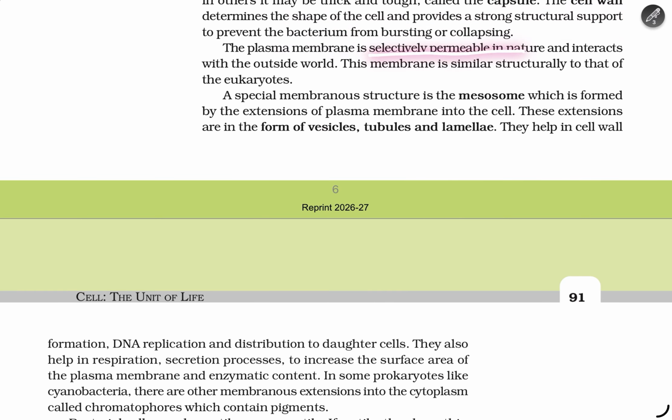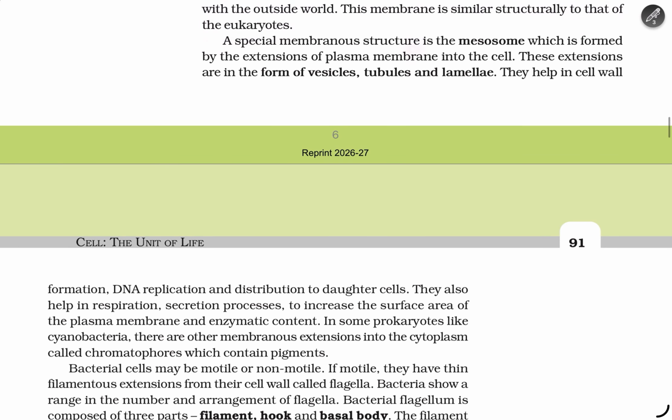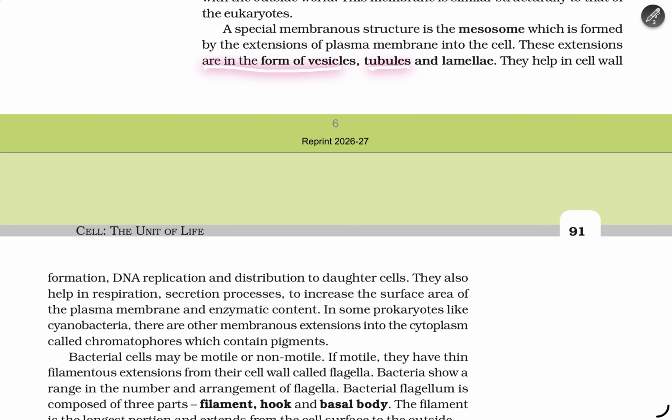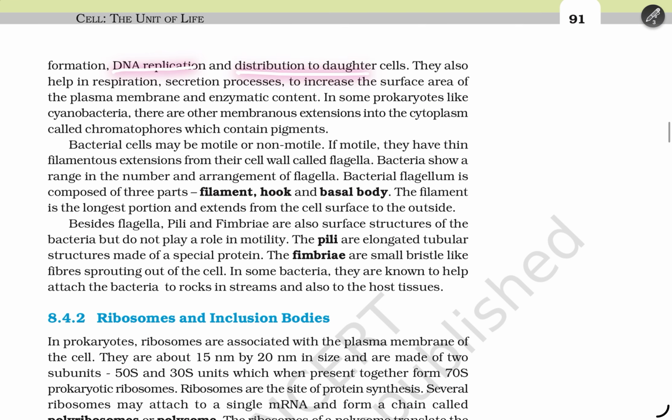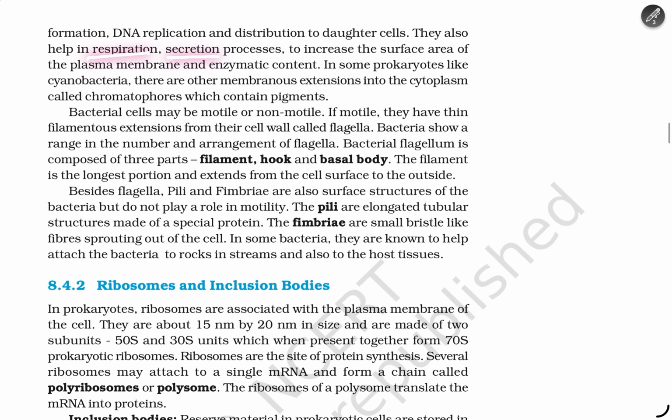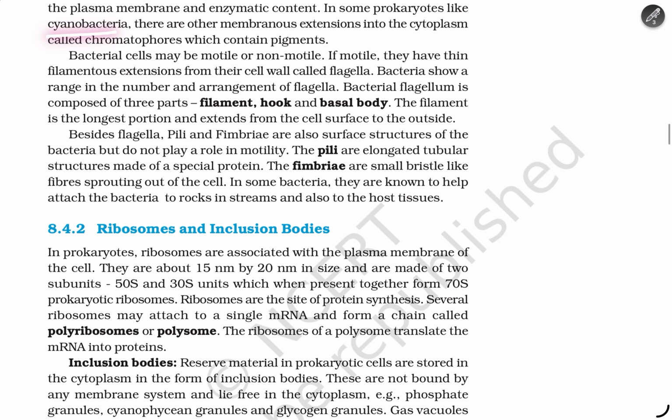The plasma membrane is selectively permeable in nature and interacts with the outside world. The membrane is structurally similar to that of a eukaryote. A special membrane structure is the mesosome, which is formed by an extension of the plasma membrane into the cell. The extensions are in the form of vesicles, tubules, and lamellae. They help in cell wall formation, DNA replication, and distribution to the daughter cells. They also help in respiration and secretion processes, and to increase the surface area of the plasma membrane and enzymatic content. In some prokaryotes, like cyanobacteria, there are other membrane extensions into the cytoplasm called chromatophores, which contain pigments.